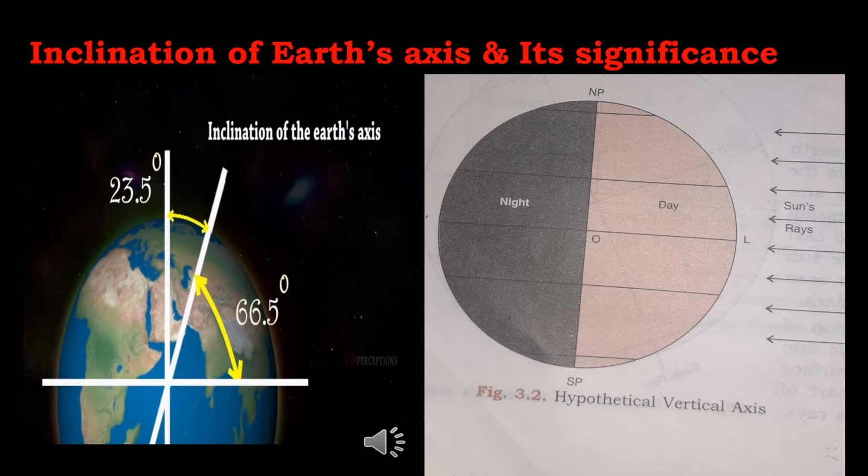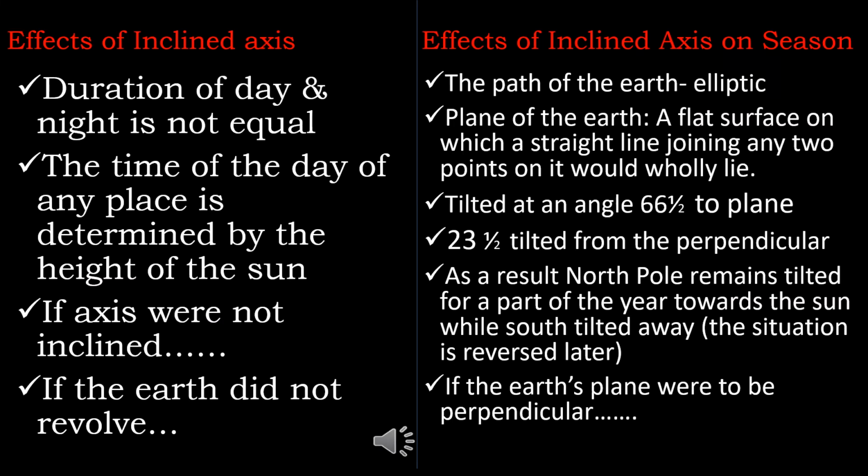During the winter season, when the South Pole is tilted towards the Sun, the duration of daylight is 12 hours at the equator to 24 hours at the South Pole, and from 12 hours at the equator to 0 hours at the North Pole. This happens because of the tilting of the Earth's axis. Effects of the inclined axis on the duration of day and night: the duration of day and night is not equal at all places.